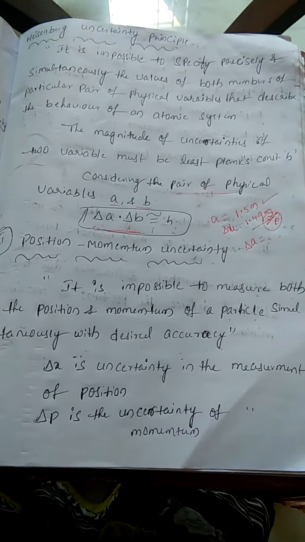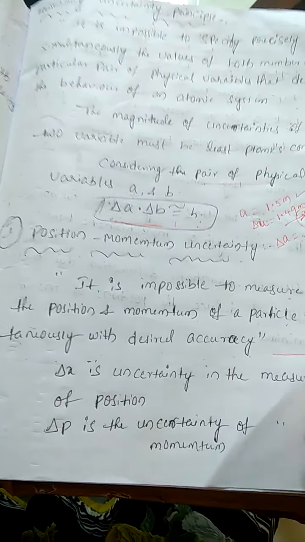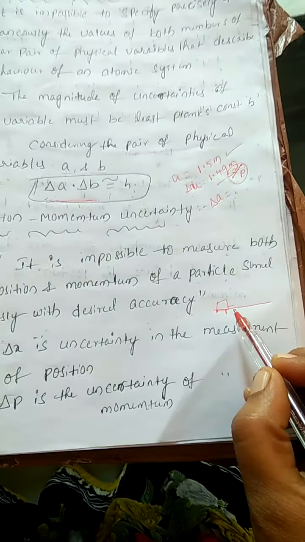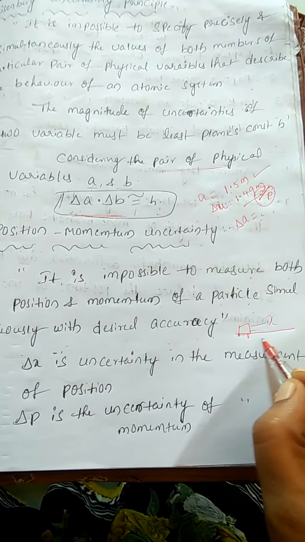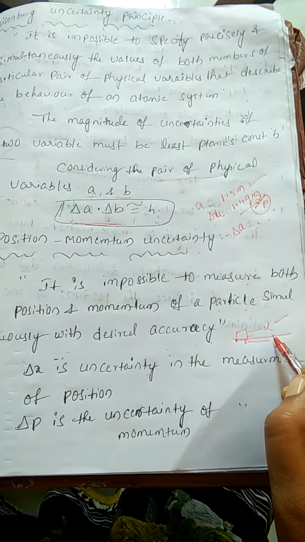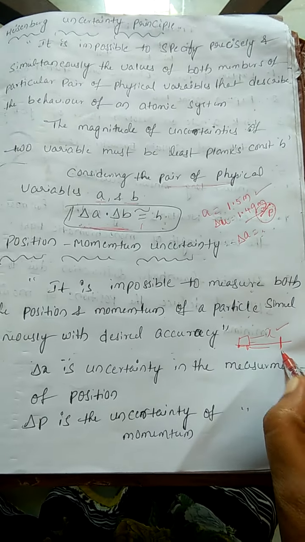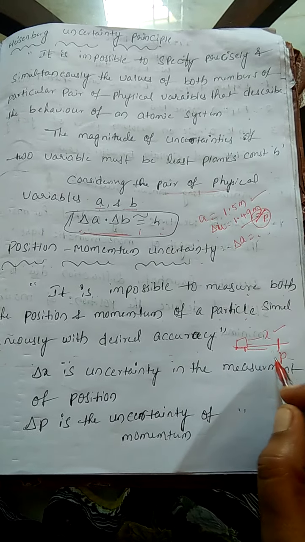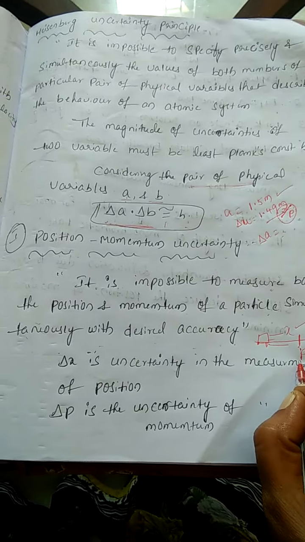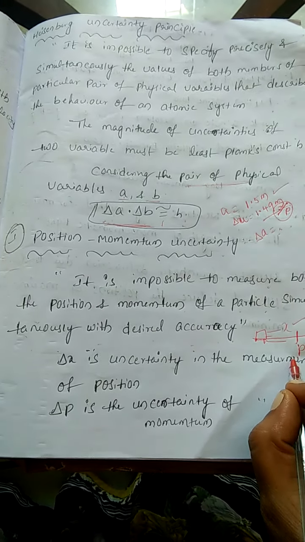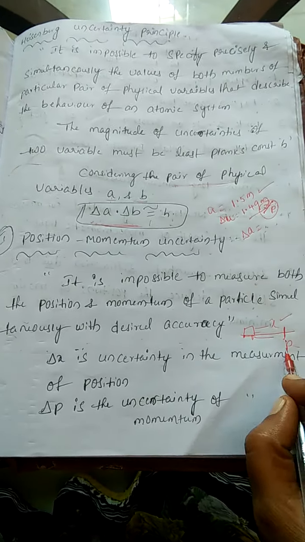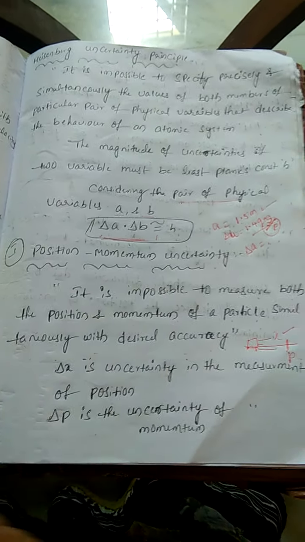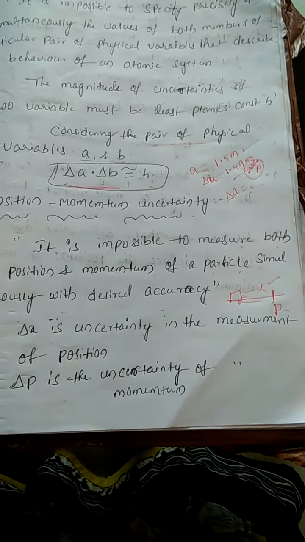Suppose a car travels some distance. After traveling, it has changed its position and it also possesses momentum. If we want to calculate its position and momentum, we cannot find the exact position and momentum at a time. That is impossible. That principle is called the Heisenberg uncertainty principle.